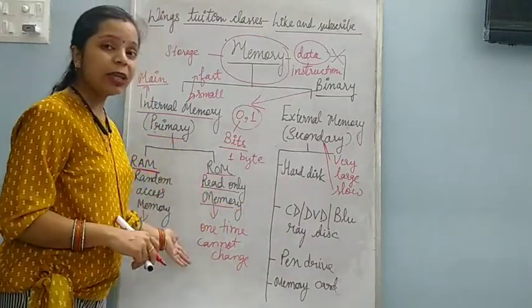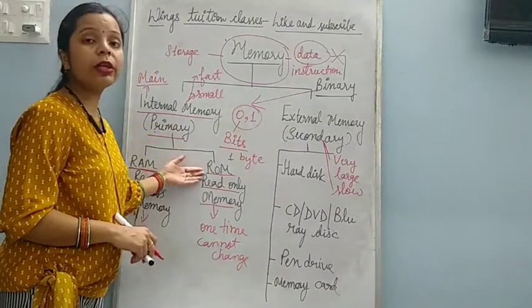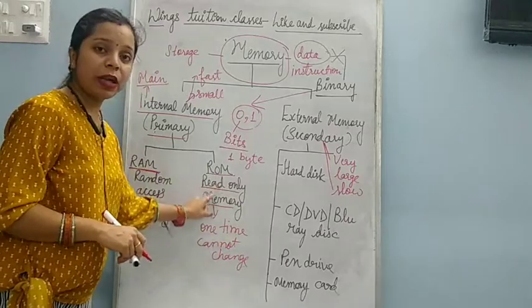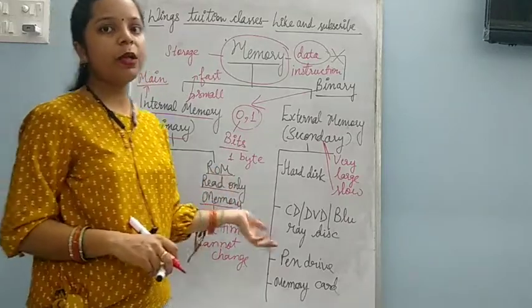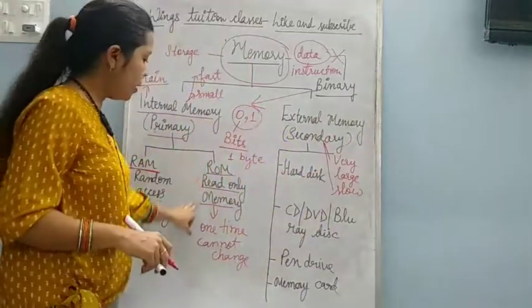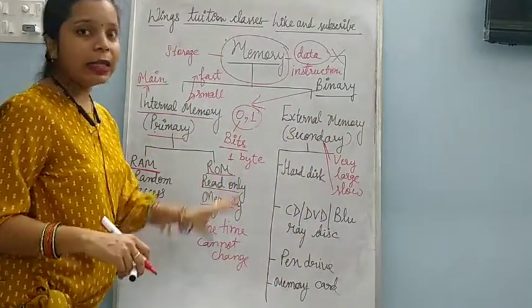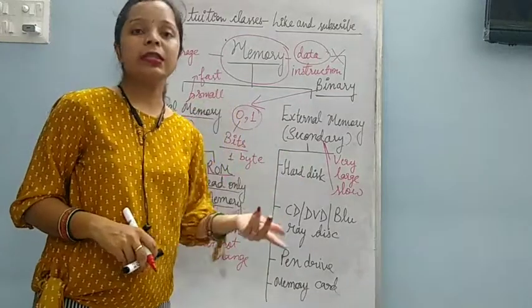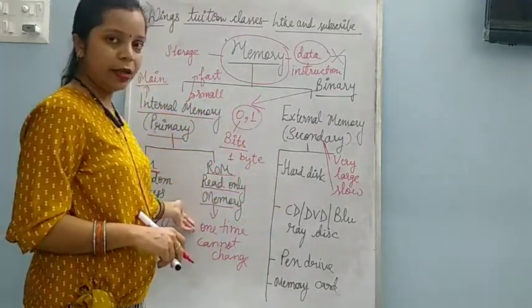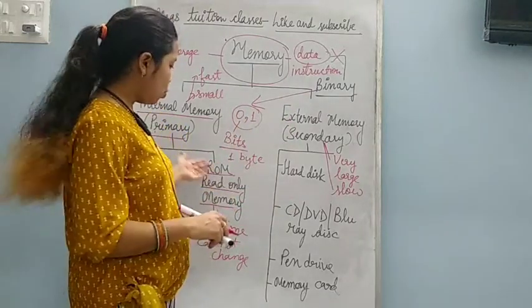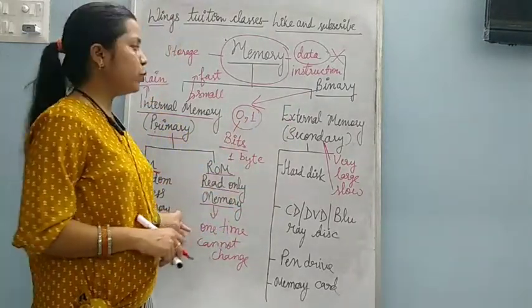So for starting your computer, the instructions are stored in the ROM memory of the computer, and whatever data is stored in the ROM, we cannot change. We can only read. We cannot change or write any other data in the ROM memory of the computer.